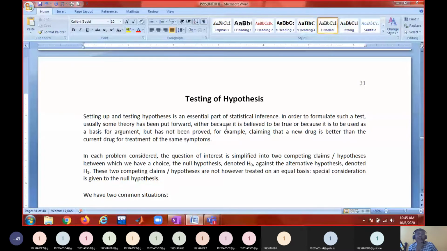When there is no evidence to show that the person did the crime, what will the court do finally? They will simply release the person, because they are not able to produce sufficient evidence to say that the person did the crime. Does it mean that the person really did not do the crime? No, sir.